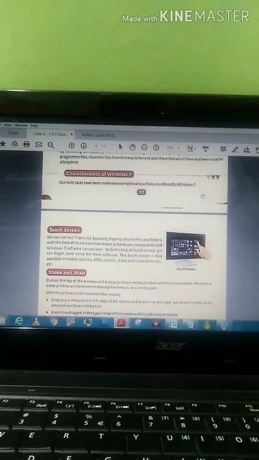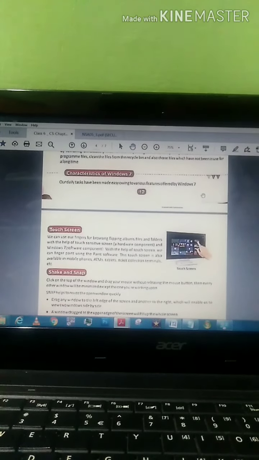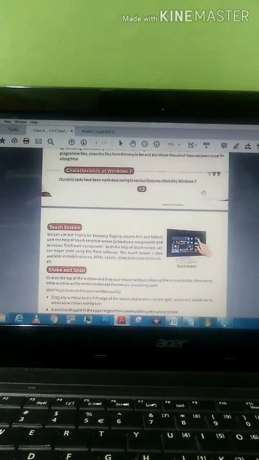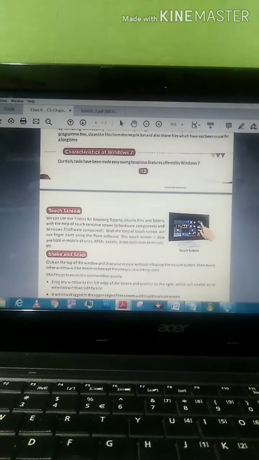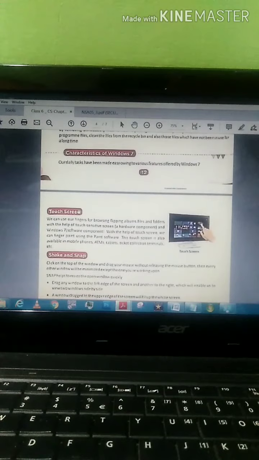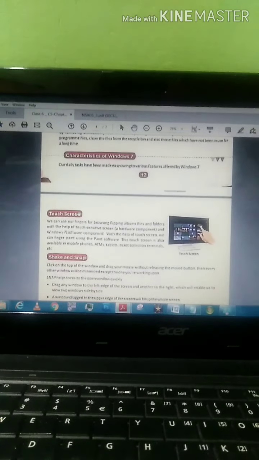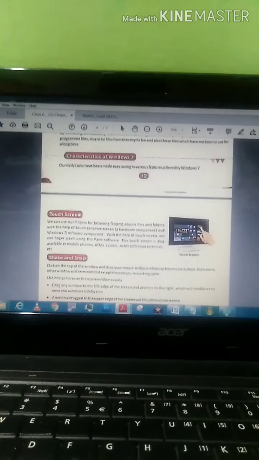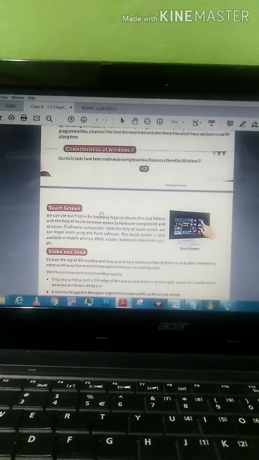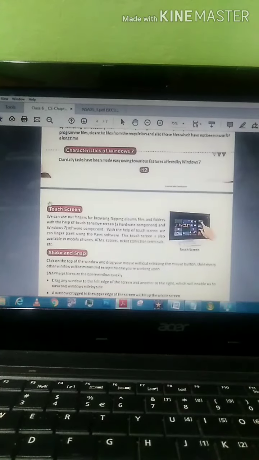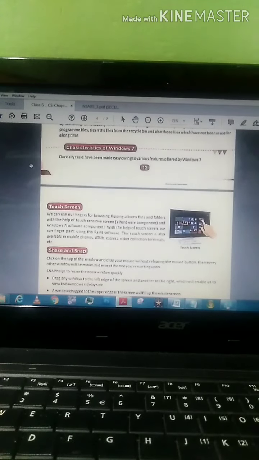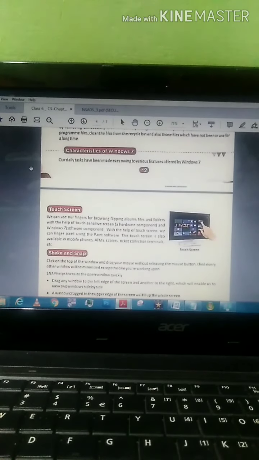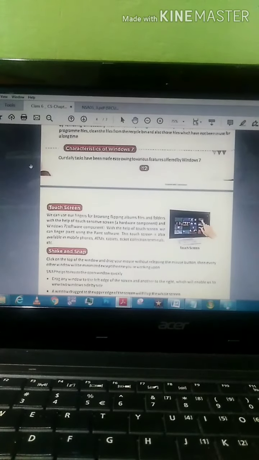Basically, this Windows 7 operating system has special features of its own. First, touch screen. If I say touchscreen, the main thing that strikes your mind is your Android mobile. But before that, this Windows operating system had been created with touchscreen features. Instead of using the mouse and keyboard, you just use your finger to select the files and copy the files, and you can type there itself.